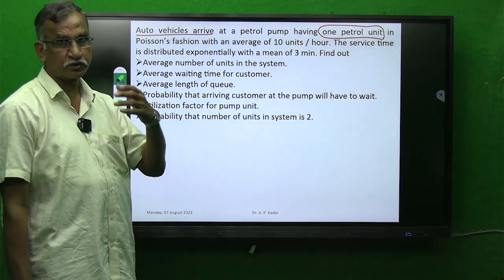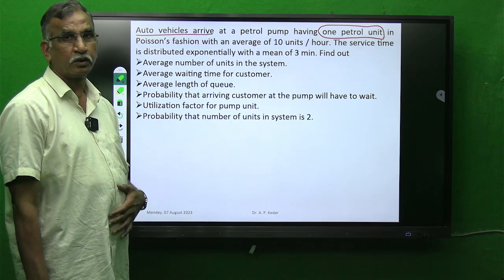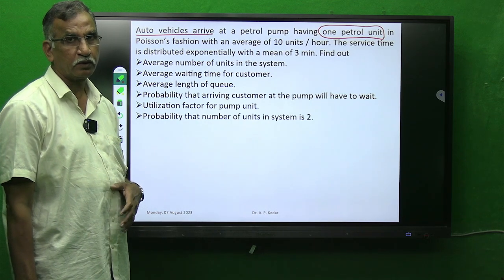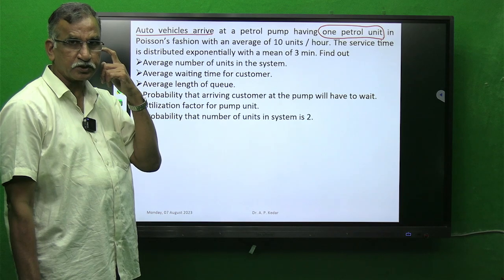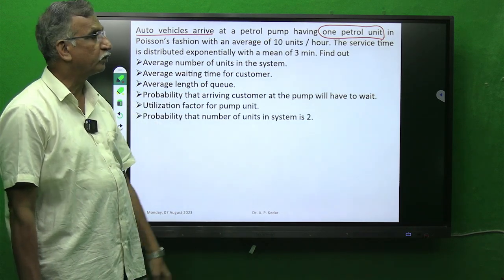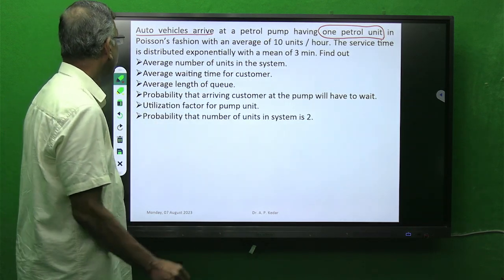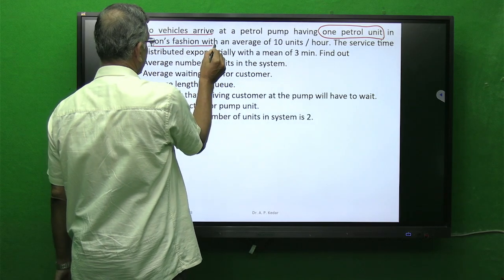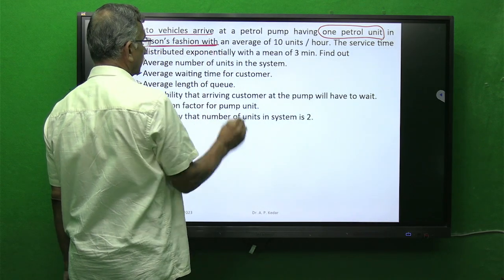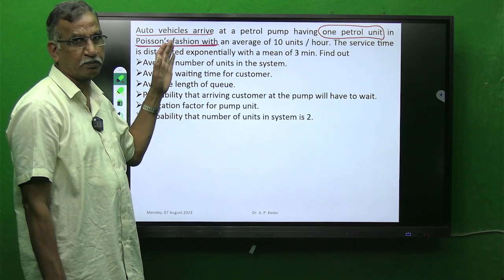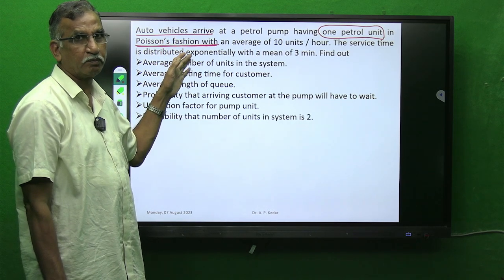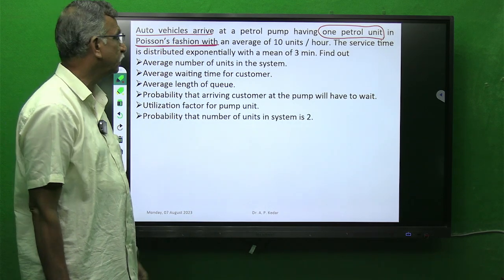People wishing to fill petrol in their vehicles will join that petrol fuel pump station where they have only 1 petrol filling unit, in Poisson's fashion. Now Poisson's fashion is also called random arrival of the customer. Customers will always arrive at a fuel station randomly, that we know.